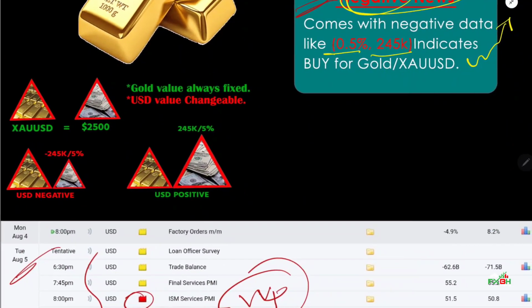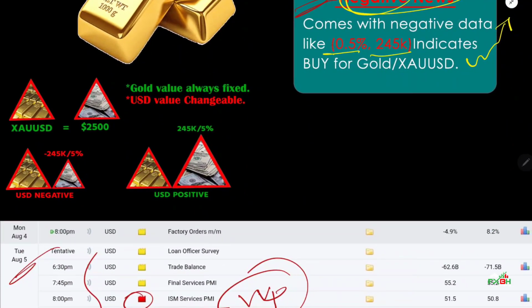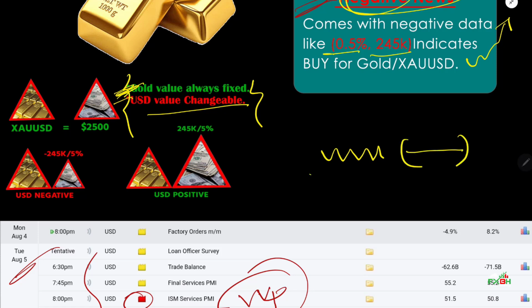And you may ask me, Mr. Boom, why for positive news we will sell gold, and why for negative news we will buy gold? Okay, let me explain that. There are two things you have to keep in mind. One is that gold value is always fixed, that means constant, and USD value is always changeable, that means variable. You may know that currency value can go up or down, but gold value is always fixed. So we have to focus on the currency. If currency value goes up, then gold value goes down. And if currency value goes down, gold value will go up.